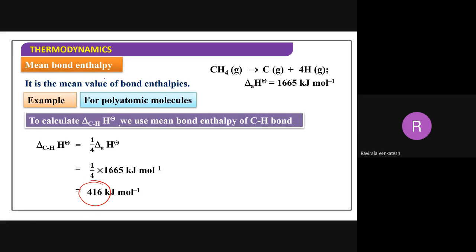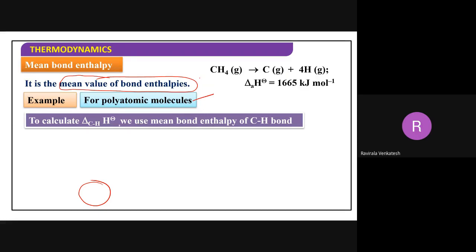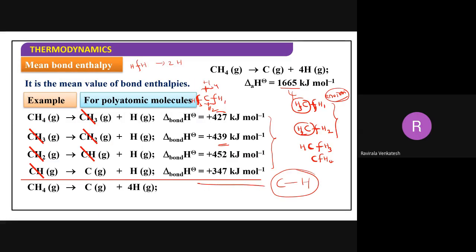So this is called the mean value of bond enthalpy. The average value we are taking by summing all bond enthalpies. This is for polyatomic molecules. Okay. And one more thing they have shown here. See, if left side and right side are the same, you can cancel that. Left side CH2, right side CH2. Left side CH, right side CH. You can cancel that one.